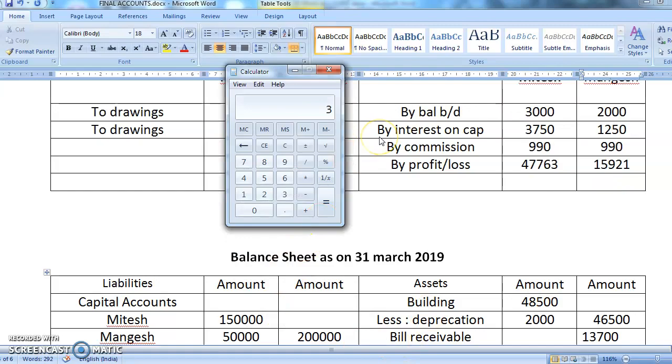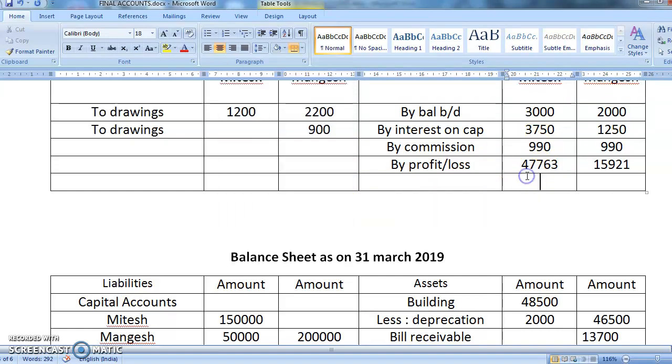Already I have this, so I'll add: 3000 add 3750 add 990 add 47,763. So the totaling is coming to 55,503. So here also it will come 55,503.